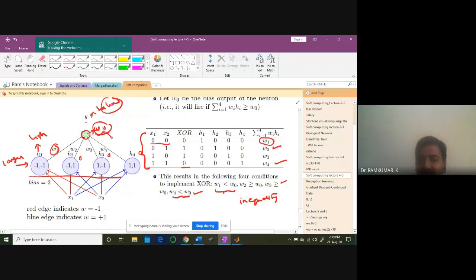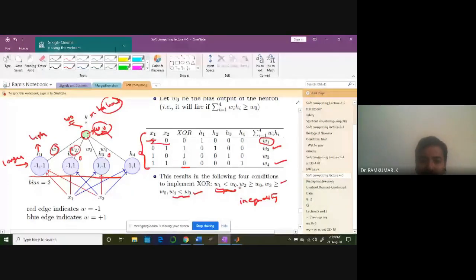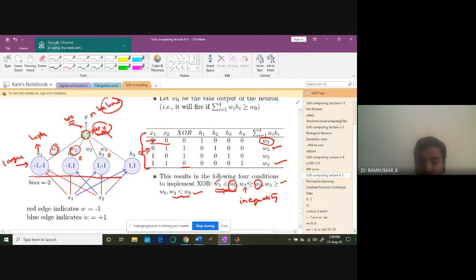By fixing the bias in such a fashion, this is a bias of W0. This is only one node, bias is W0. So what we are going to do is fix W1 less than W0 for the first case and solve the problem. First pattern is solved. And then we are going to fix W2 to be greater than or equal to W0, and that way we can solve the second pattern. This W0 is fixed, keep that in mind. Only W1, W2, W3, W4 we are going to adjust in such a fashion that we can solve this XOR pattern.